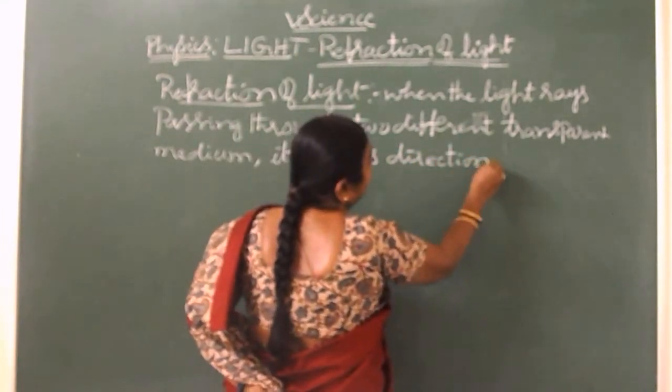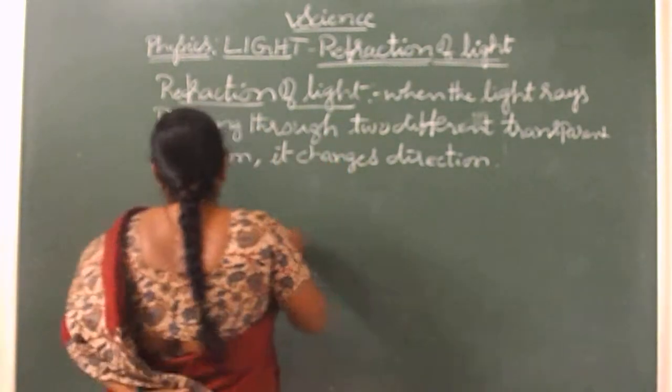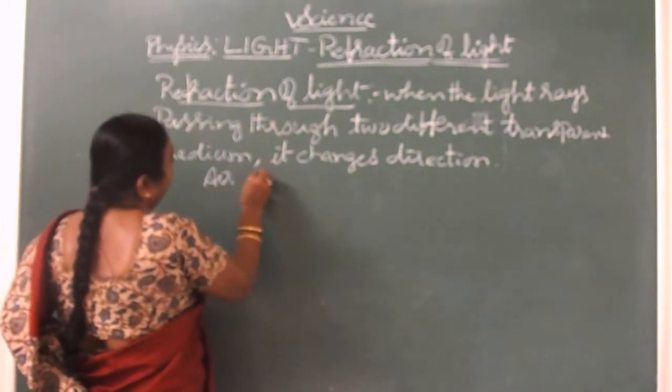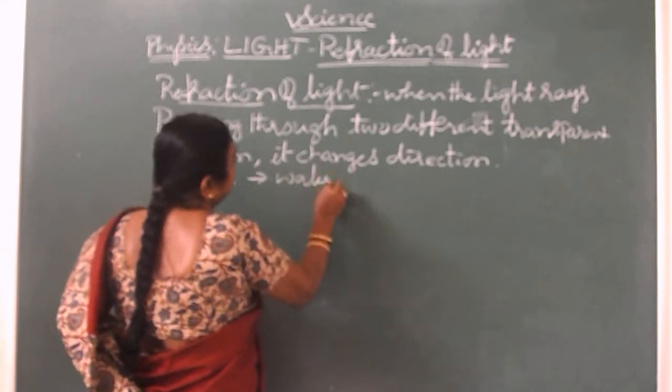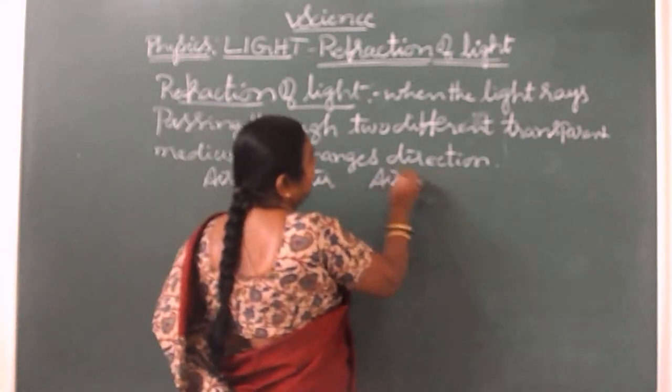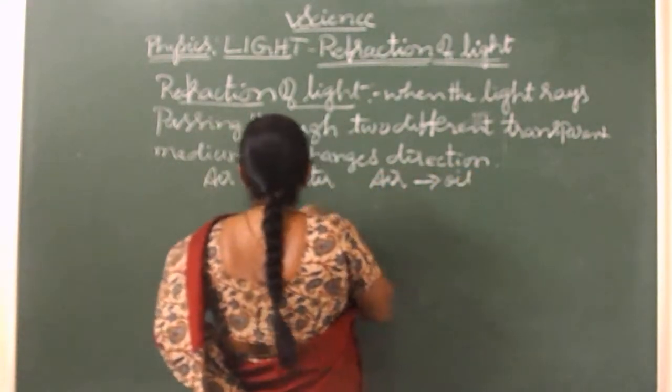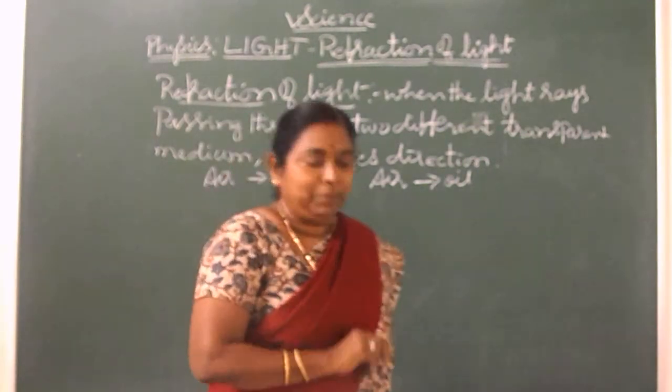It means what type of medium? See, air to water or air to oil. So they are all transparent media.